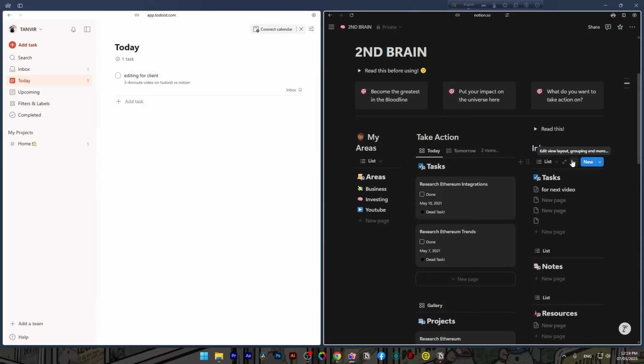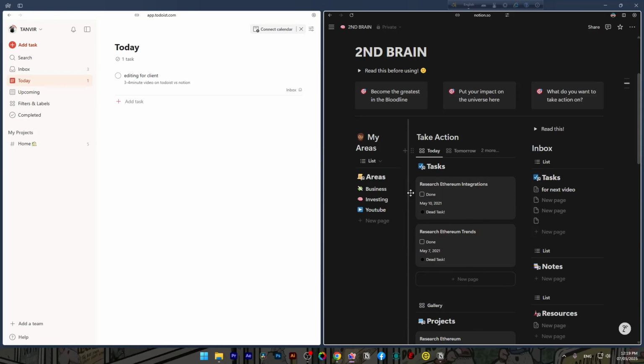So last but not least, on mobile, Todoist is one of the fastest, cleanest apps I have ever used. Notion is still improving, to be honest. Offline mode is better than before, but not perfect. If you're someone who travels, works offline, or lives on your phone, Todoist will win for sure. But if you're a desk-based nerd building systems, Notion is worth the trade-off.